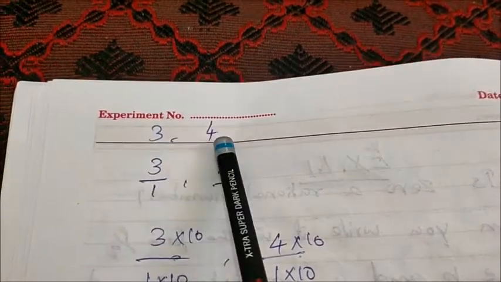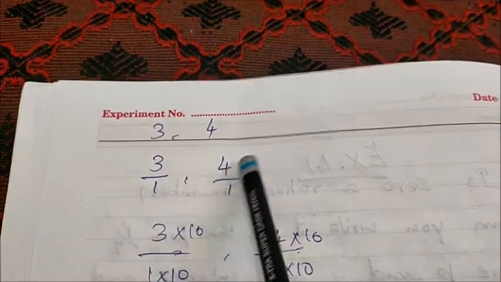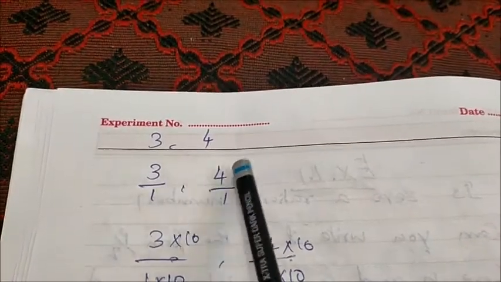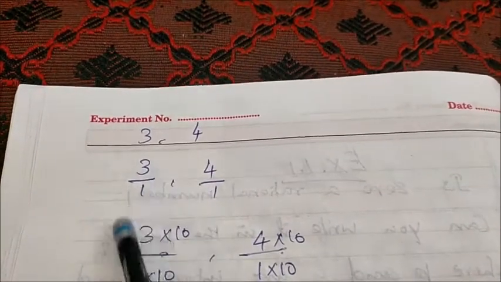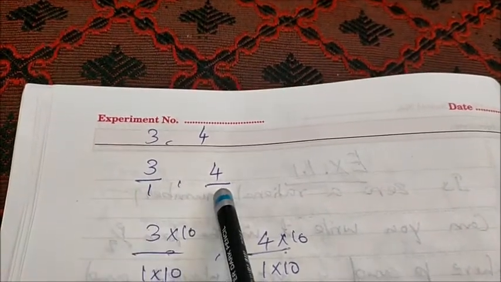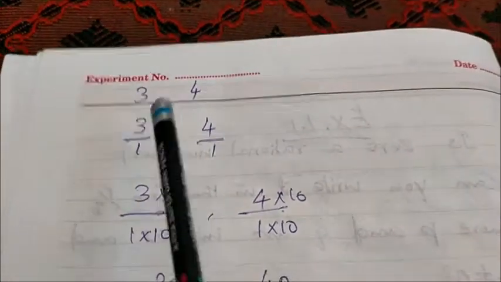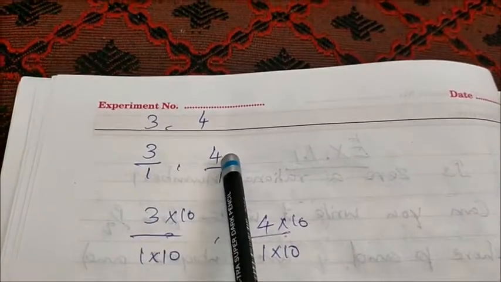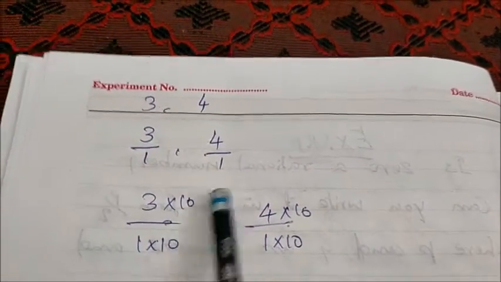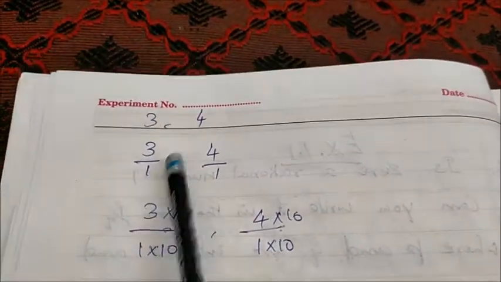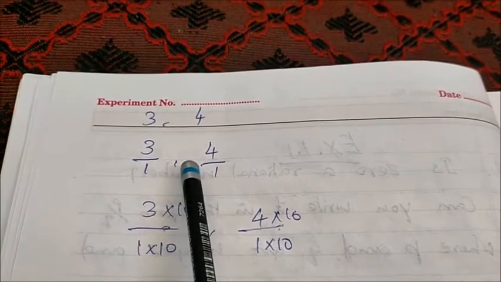So here 3 and 4 we can write as 3 by 1 and 4 by 1 because they are rational numbers. We have to write in P by Q form.